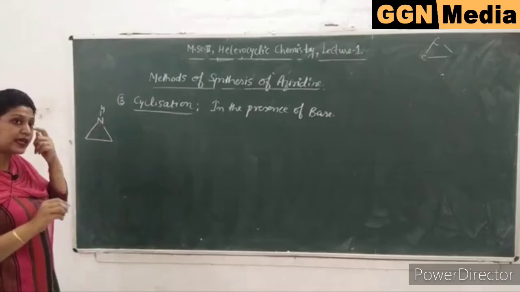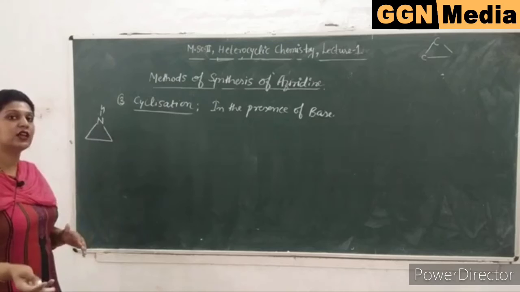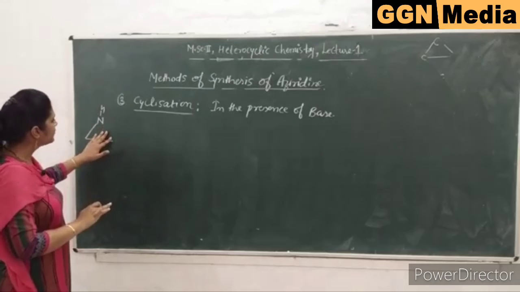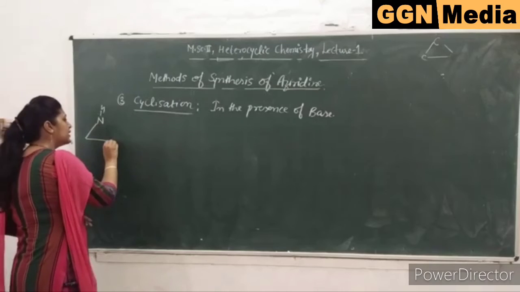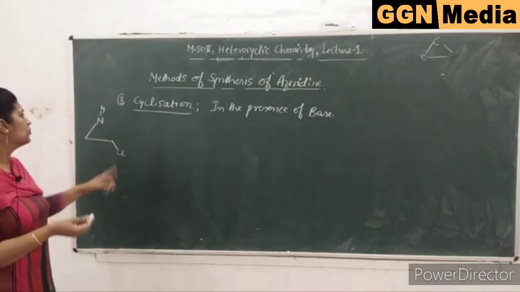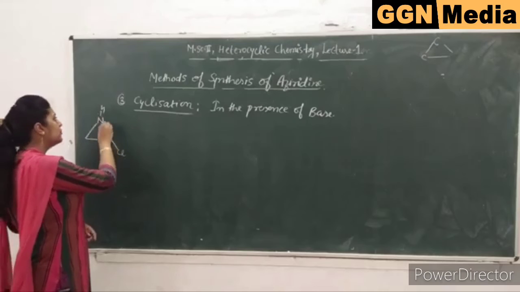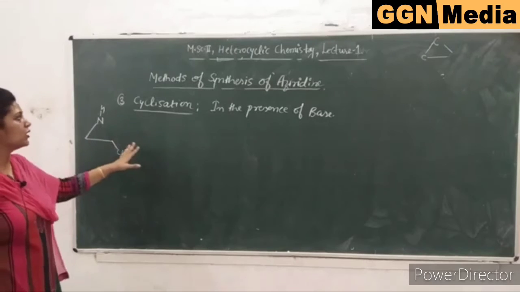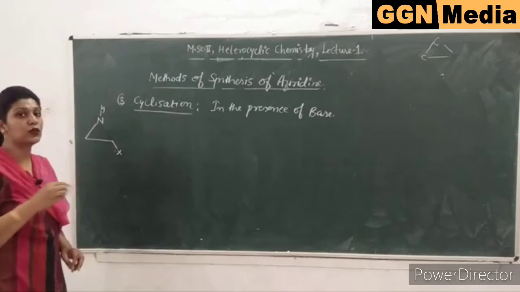Whenever you need to cyclize it, you take the open chain partner. Obviously, cyclization of the open chain partner will result in the formation of a cyclic compound. So if I remove the bond from here, it will be a linear compound: nitrogen, carbon, carbon. And if I insert here an electron leaving group like halogen, chlorine or bromine, this compound will be linear, and by the cyclization of this linear compound you can get your aziridine ring or cyclic compound. You can take any of the halogens here, which is a good leaving group.